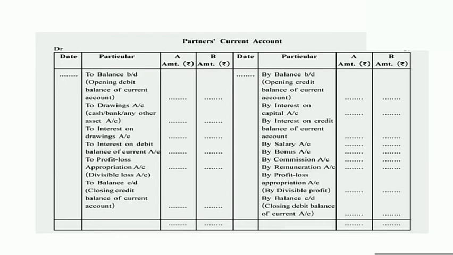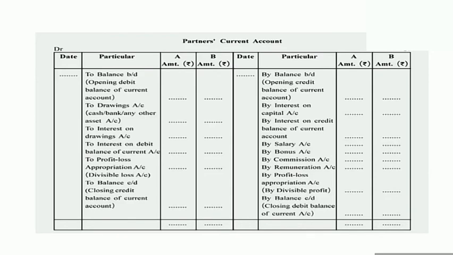We have to write "To P&L appropriation account", and in the column of particulars, divisible loss, and the amount is written in the column of partner A and B or both A and B.